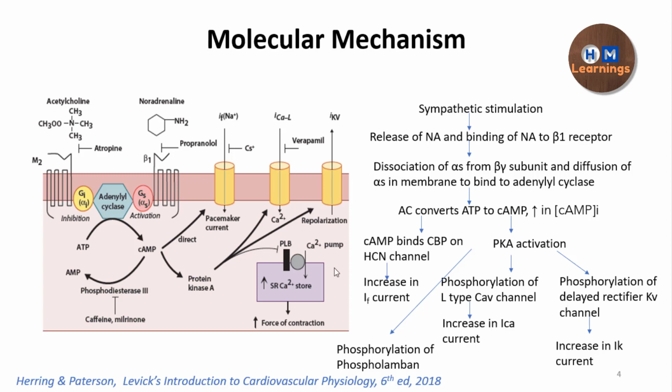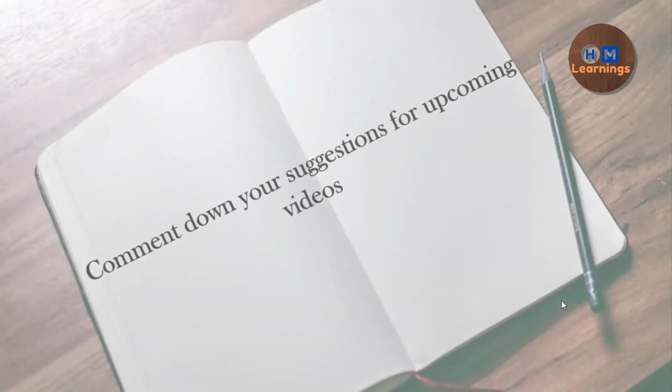So the sympathetic stimulation has positive chronotropic effect, positive lusiotropic effect, positive inotropic effect, and the action potential duration is decreased. And apart from this, the amount of the current which is entering with the help of the voltage gated sodium channel is also increased, which is going to increase the conduction capacity. That is a positive dromotropic effect. So I hope that you are clear with the molecular mechanism.